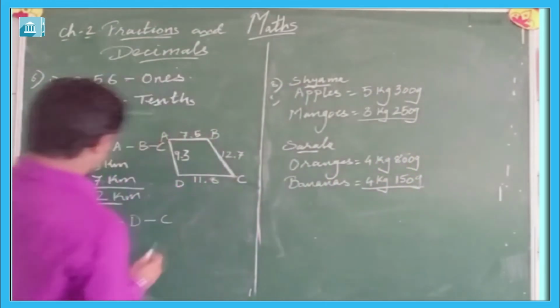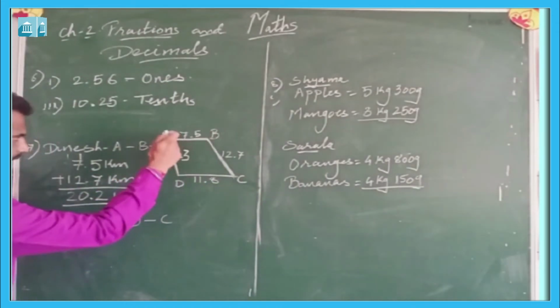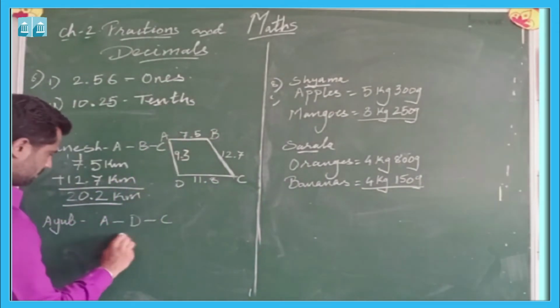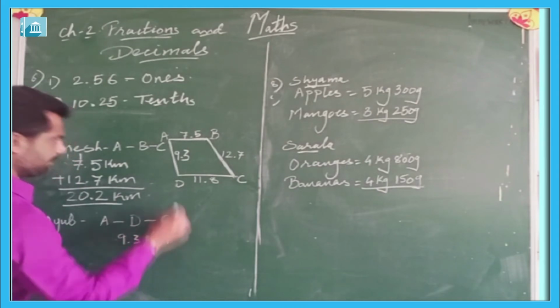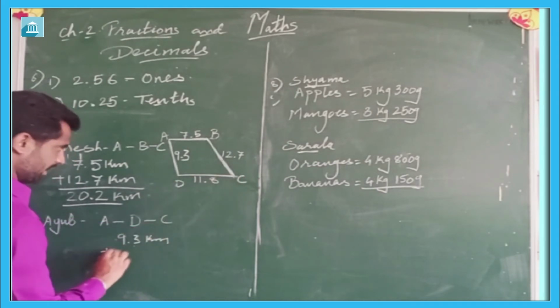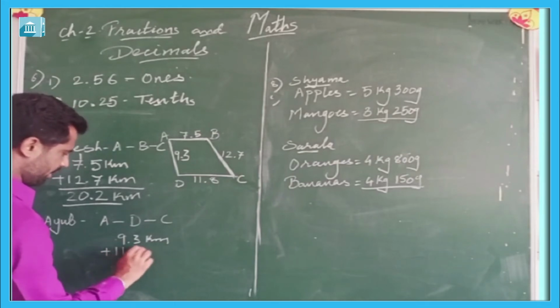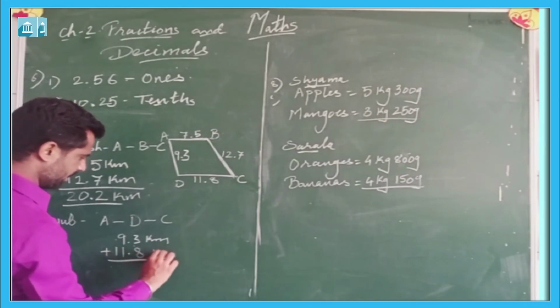Now same way we will find out the distance travelled by Ayub. So the distance travelled by Ayub will be A to D, that is 9.3 kilometer plus D to C, that is 11.8 kilometer.